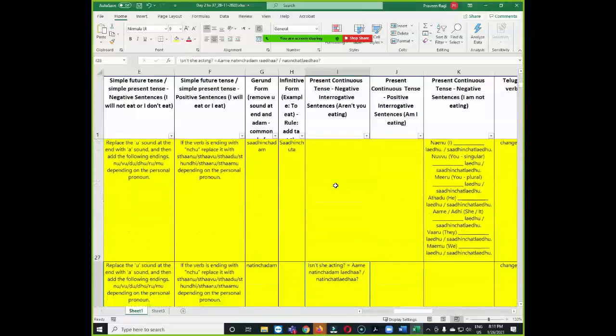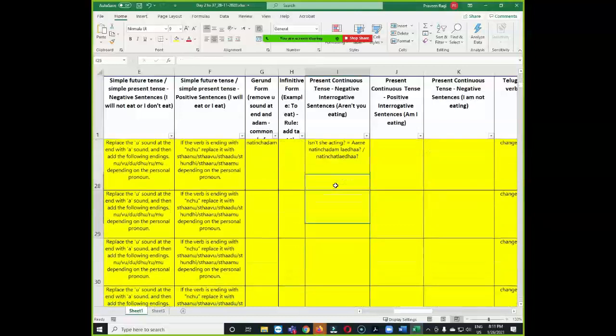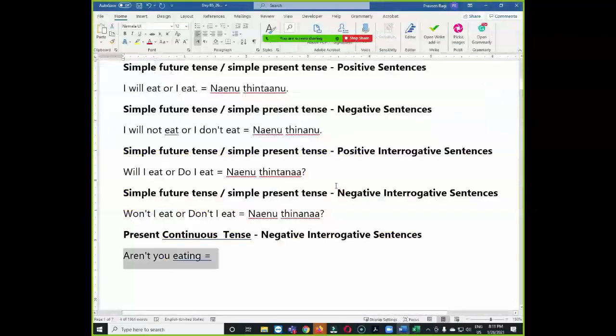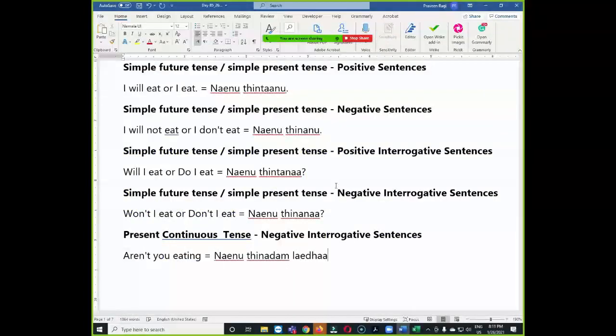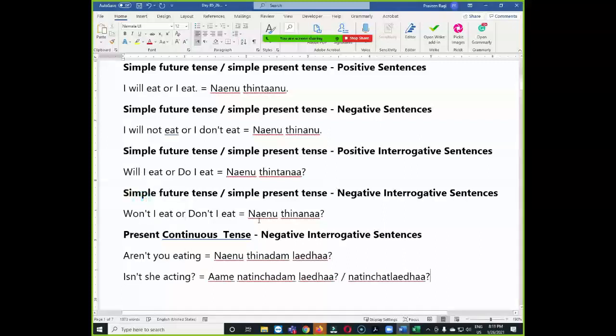I will type the sentence here from one of the examples. We already made some examples. నేను తినడం లేదా అవునండి. నేను తినడం లేదా. We'll also have another example. Isn't she acting? ఆమె నటించడం లేదా or నటించట్లేదా. Both are correct. So here we can have same తినట్లేదా also.